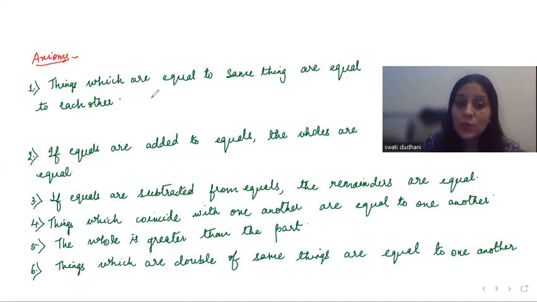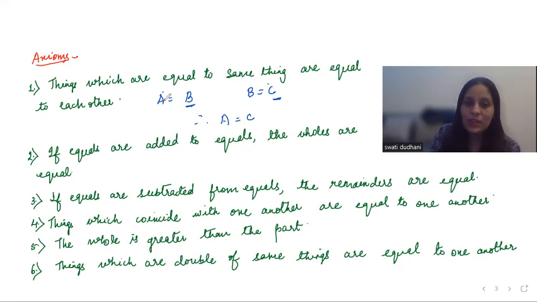All right. Things which are equal to the same thing are equal to each other. So now let's say A is equal to B and B is equal to C. Therefore, A will be equal to C. Now suppose I take A as 30 degrees. So B will also be 30 degrees. And then if B is 30, C will also be 30. So A and C both are 30 degrees.